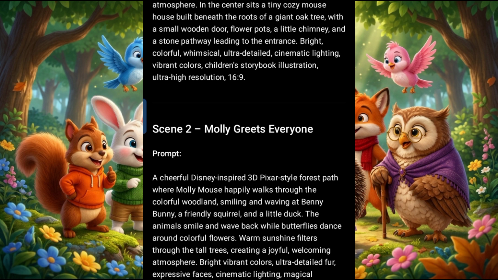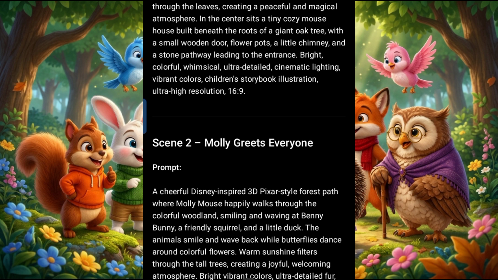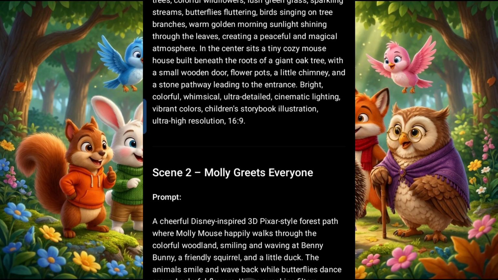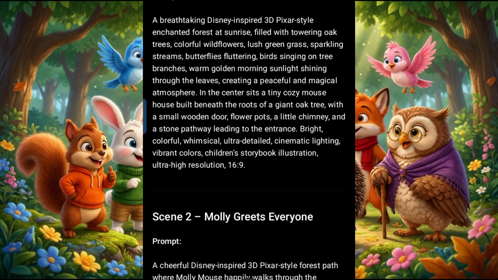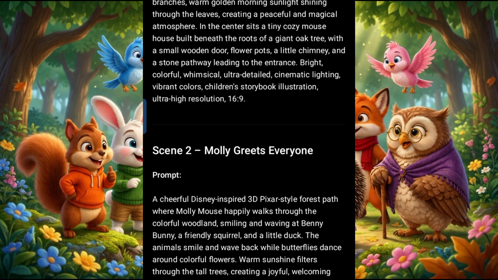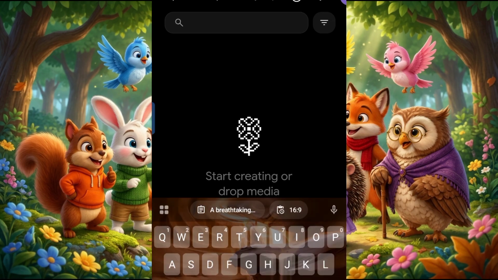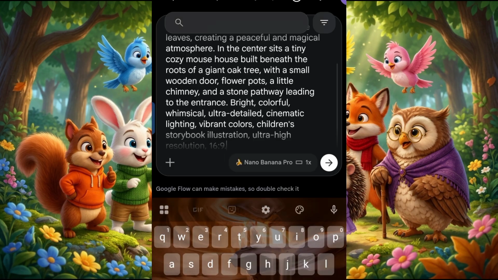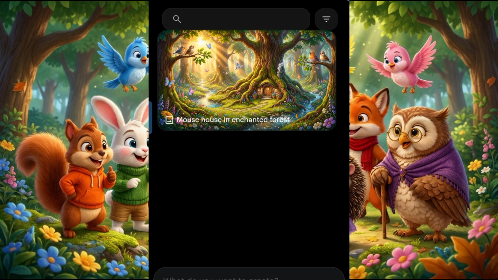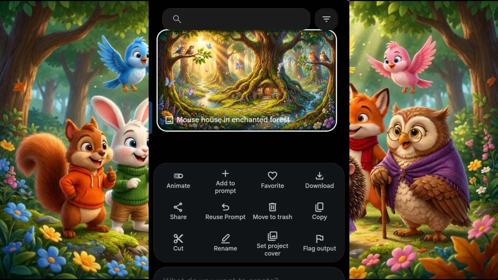So having gotten our scene prompts, we are going to generate our images for each of the scenes, right? So what I'm going to do is use Flow AI to generate the scene by scene images, to show you how you can generate your images using Flow AI. So I'm going to copy this particular prompt, then I'll head over to Flow AI to generate it. Now I am in Flow AI, so I'll paste this prompt I copied from ChatGPT and I'll click on this arrow and allow it to generate my first image for me. As you can see, our image looks amazing. It looks enchanting, right? So having done that, I'm going to download it.